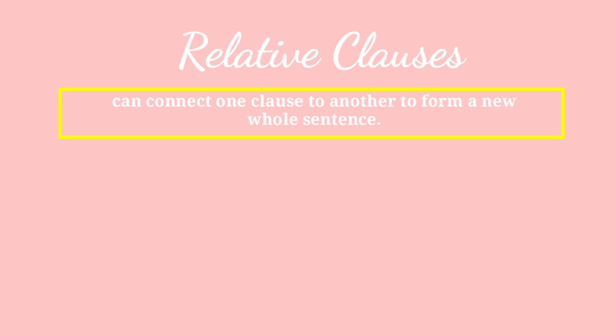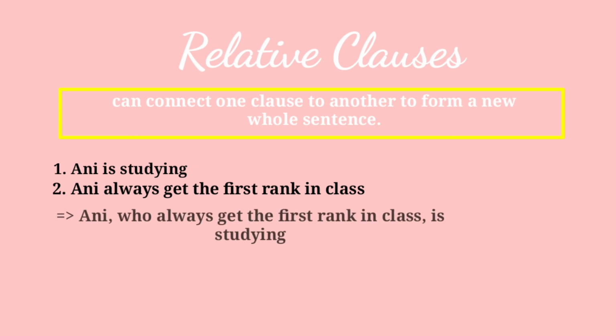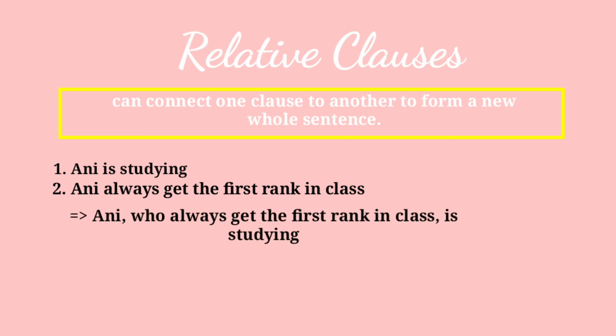Example, clause 1: Annie is studying. Clause 2: Annie always gets the first rank in class. We can connect clause 1 and clause 2: Annie, who always gets the first rank in class, is studying.